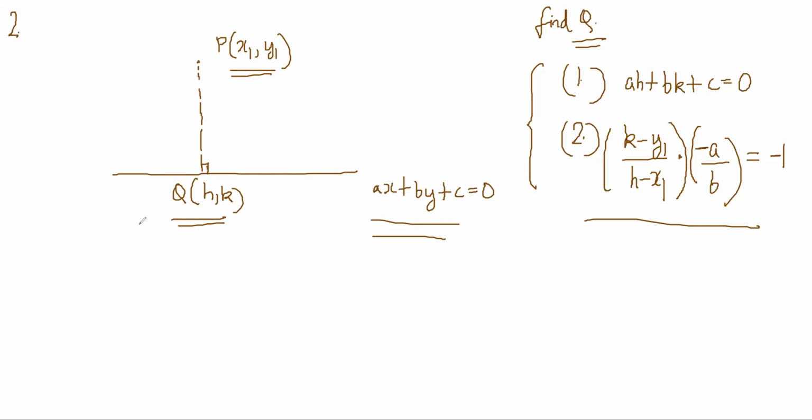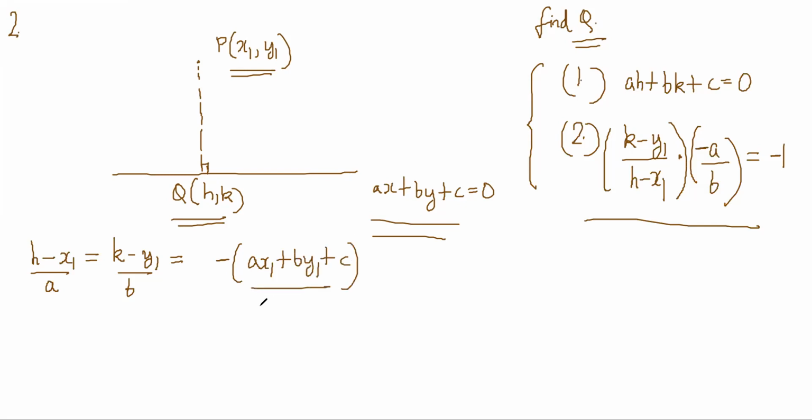The answer is this, and the way you will write the answer is this: h minus x1 by a is equal to k minus y1 by b is equal to minus (a x1 plus b y1 plus c) by (a square plus b square). This will give you the value of h also and k also. You'll equate the first and third to get h, and the second and third to get k.